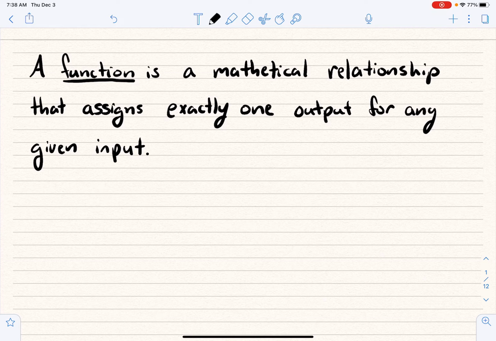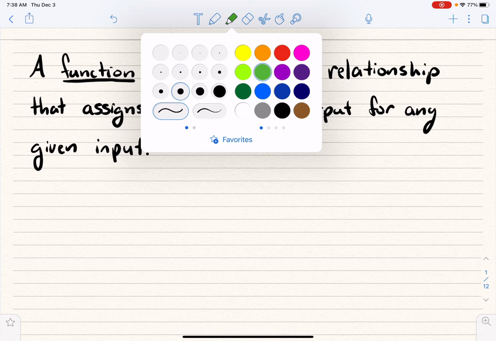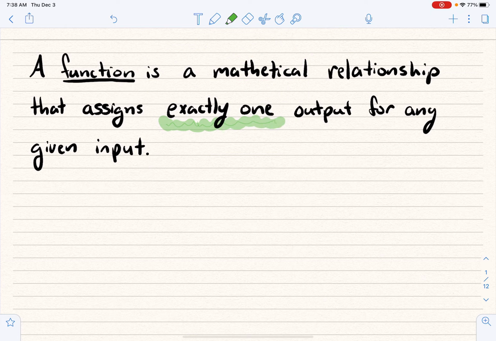Okay, and so this is key. This is obviously really key. This shows us a lot of things that are going on here. And first I want to talk about this idea of exactly one. What in the world are we saying when we say exactly one? That's the smallest highlighter ever. There we go, exactly one. What are we talking about with that?